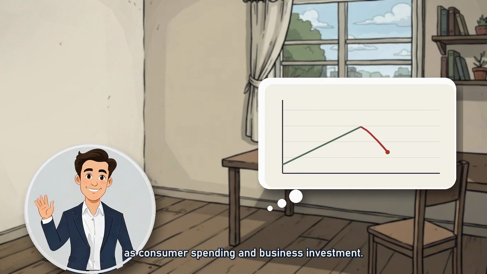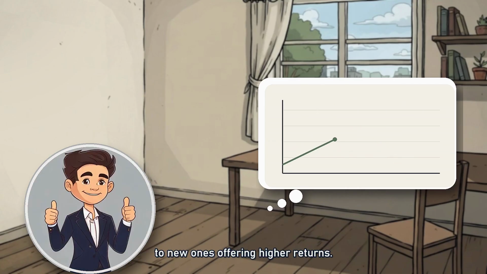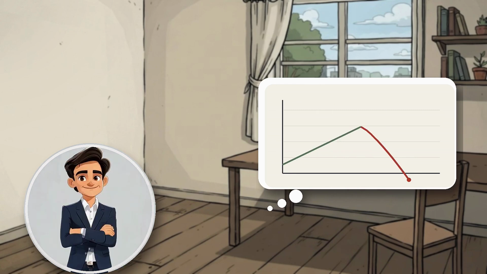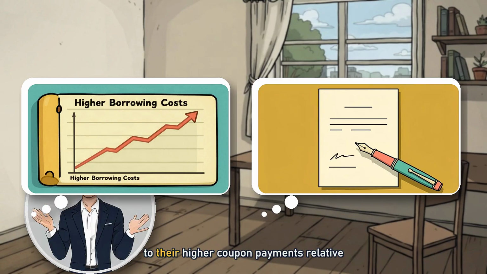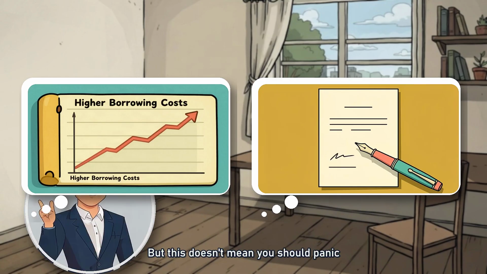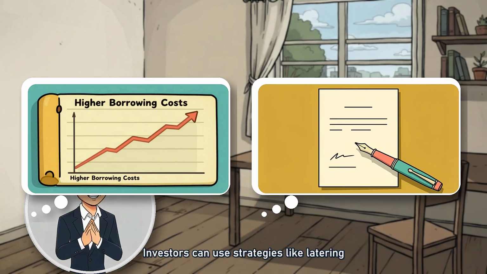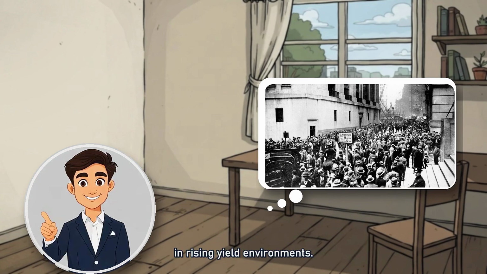and business investment. As yields rise, existing bond investments might start to look less appealing compared to new ones offering higher returns. So if you're thinking about your portfolio, it's important to consider that newer bonds may offer better deals right now due to their higher coupon payments relative to their price. But this doesn't mean you should panic and sell off all your old bonds. Investors can use strategies like laddering or barbell approaches to manage risk in rising yield environments.